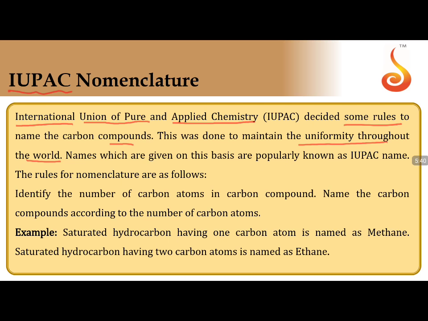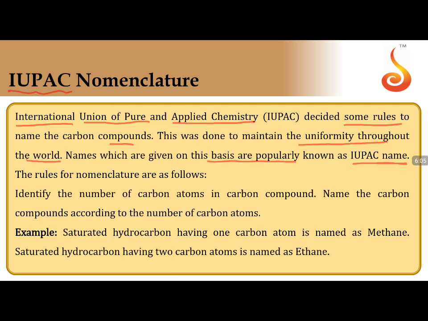Names which are given on this basis are popularly known as IUPAC names. Trivial name or common name have no correlation with IUPAC because they have been given simply with its property or with its source of existence, or in favor of what scientists wanted. They have given the names, but there is no relation to its structure.